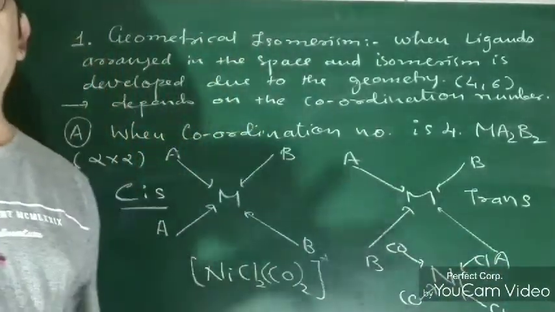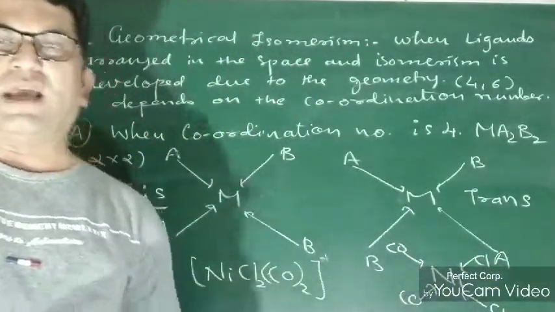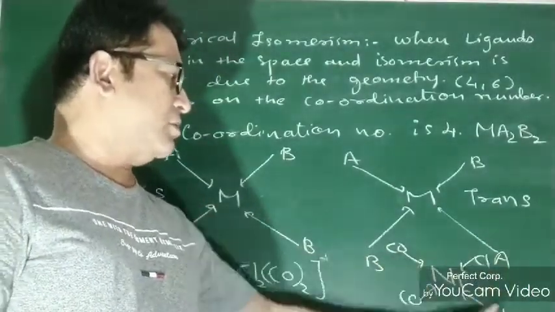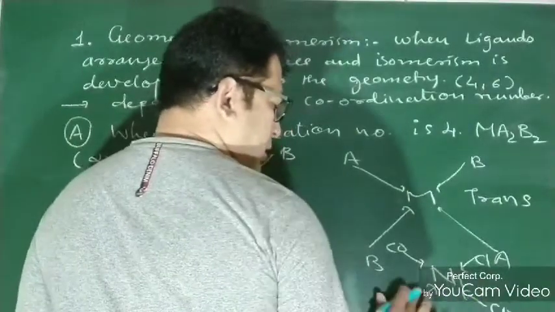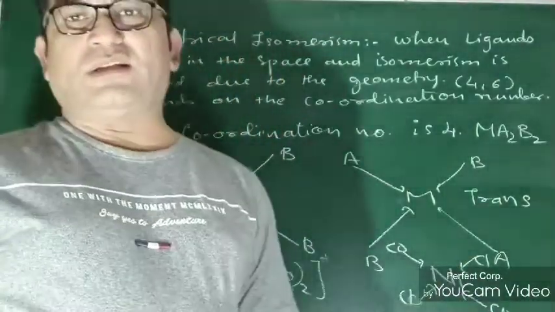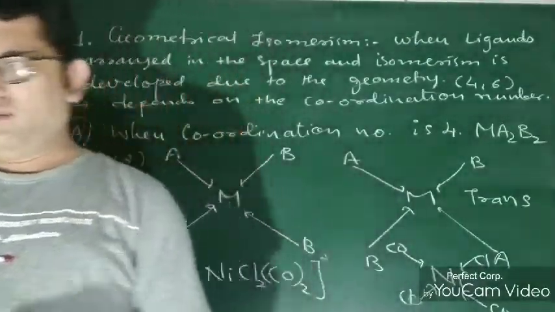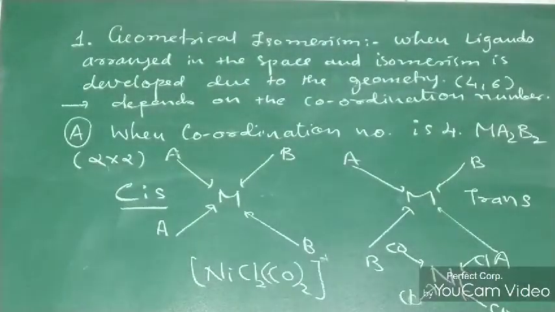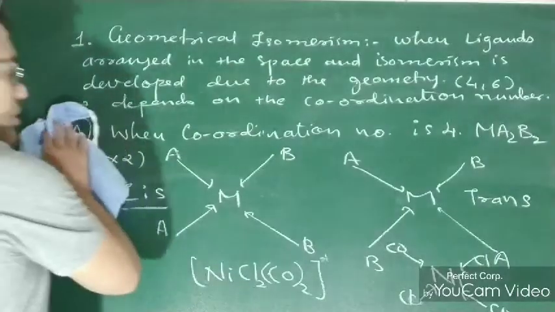This is the same-side case, the cis isomer. Same thing, you can place CO here and here, and Cl opposite. These are now opposite, and as they are opposite, it is the trans isomer. No need to worry, because this is very simple, and the first thing is completed. When the coordination number is 4, such kind of isomerism is developed.